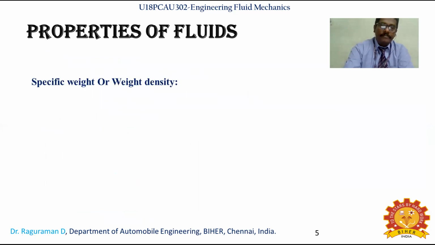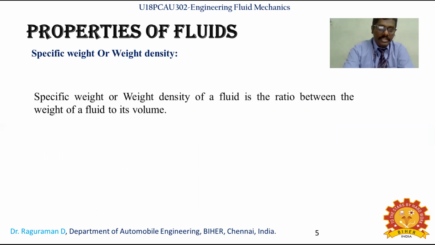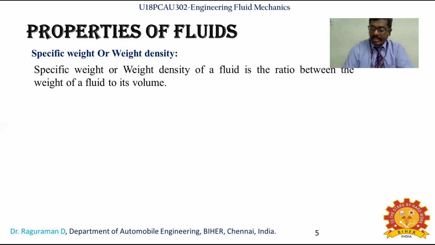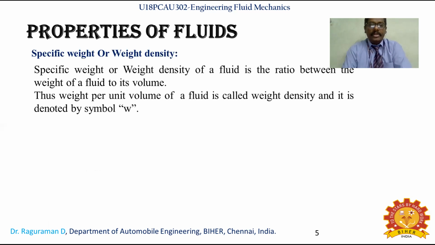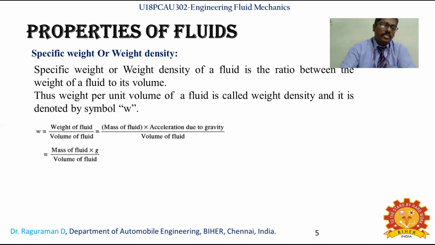The next property is specific weight or weight density. The specific weight or weight density of a fluid is the ratio between the weight of a fluid and its volume. So the weight per unit volume of a fluid is called weight density, and it is denoted by the symbol small w.